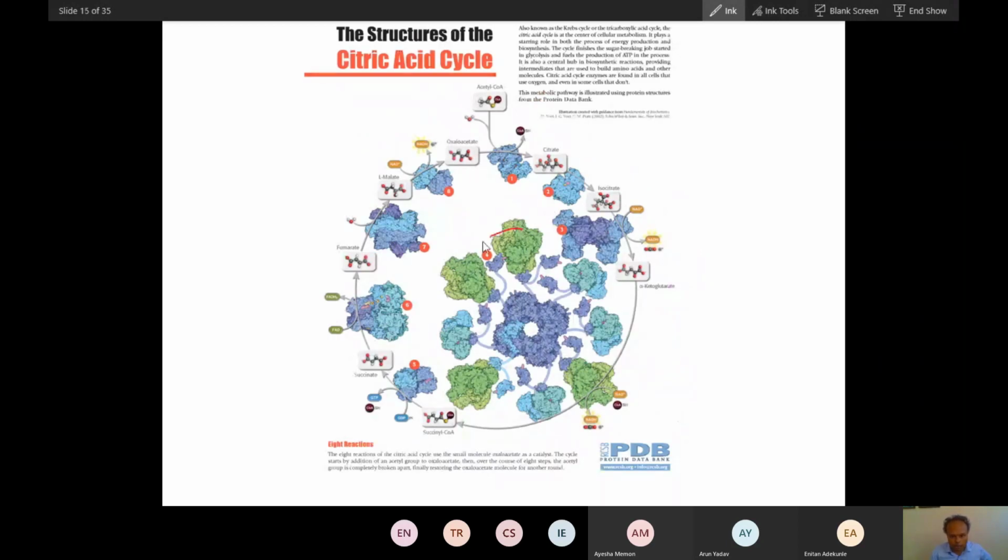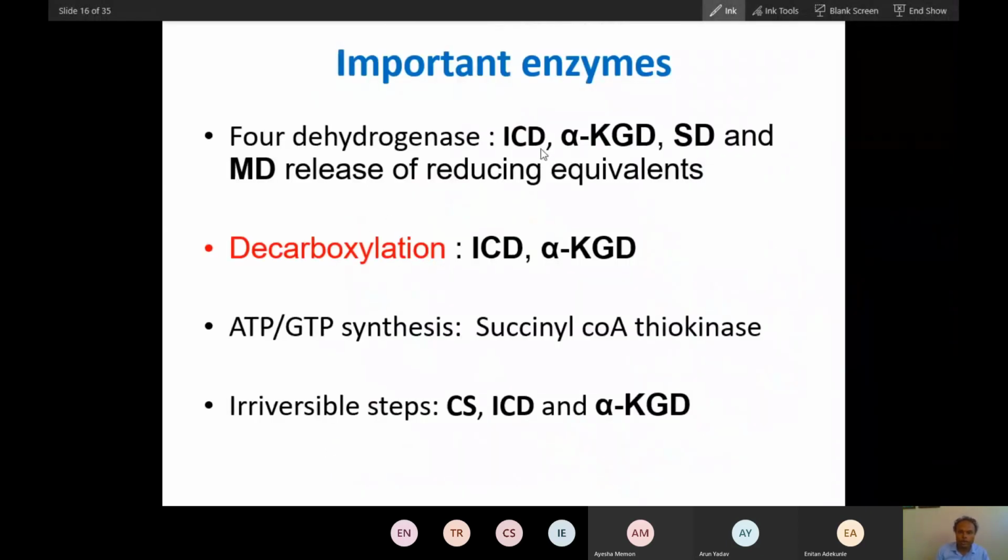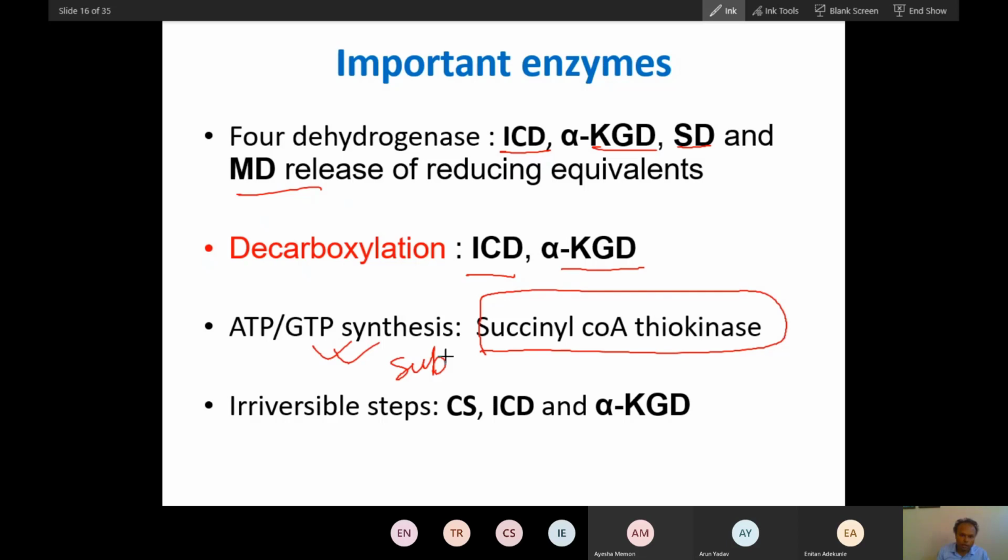So these are the enzymes you can see. This is a very big enzyme called alpha ketoglutarate dehydrogenase, very similar to pyruvate dehydrogenase. Now I have already told you these are the important steps. 4 dehydrogenases are there, and in 2 dehydrogenases you will see decarboxylation, and at this place you will see formation of substrate level phosphorylation. I will ask questions from these steps.